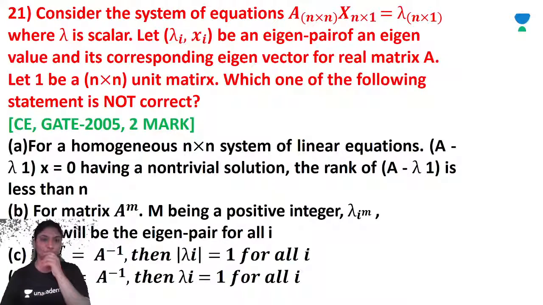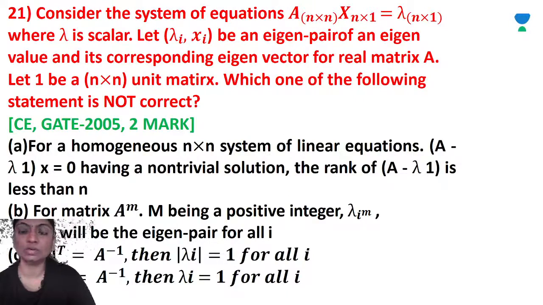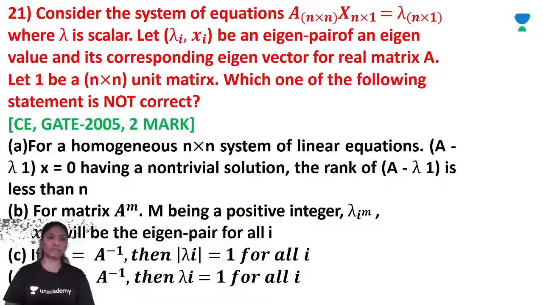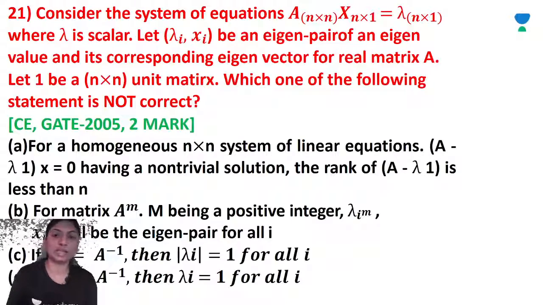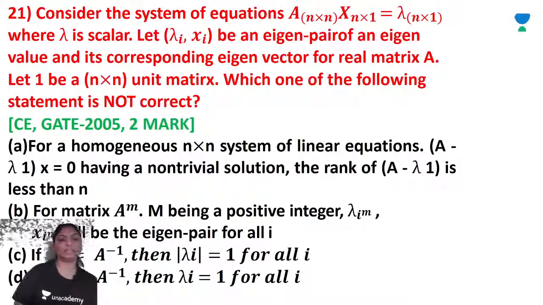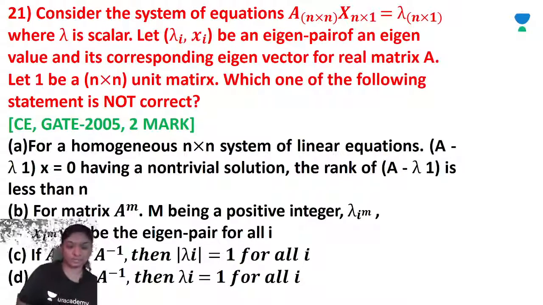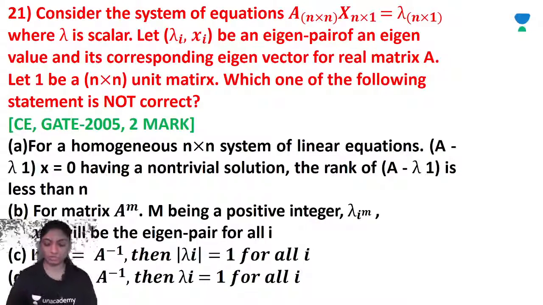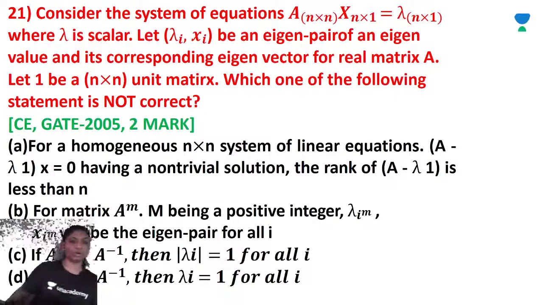Consider the system of equations A of n by n, x of n by 1 is equal to lambda x of n by 1, where lambda is a scalar, and let lambda i and xi be an eigenpair, an eigenvalue and its corresponding eigenvector, for real matrix A, let I be an n by n matrix. Which of the following statements is not correct?